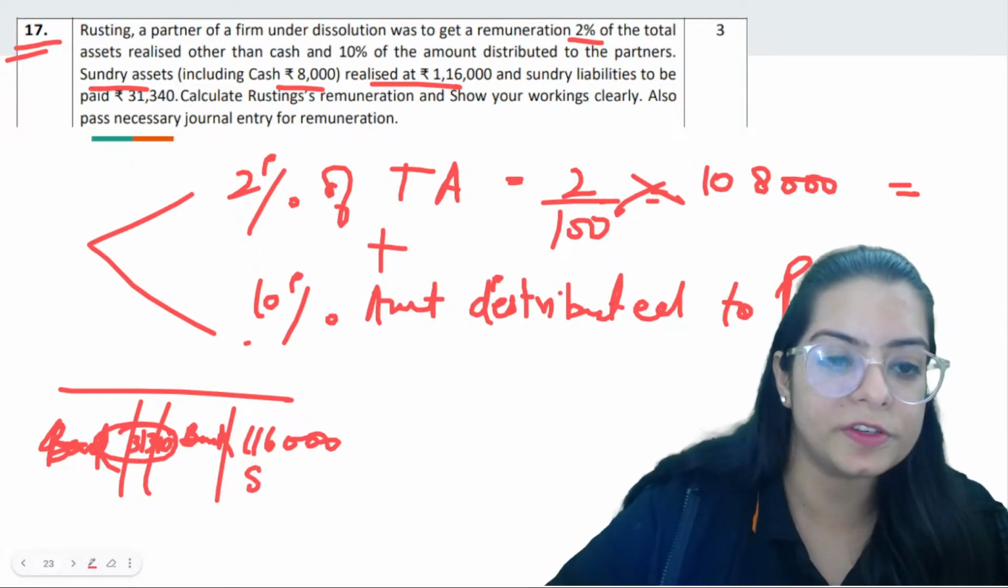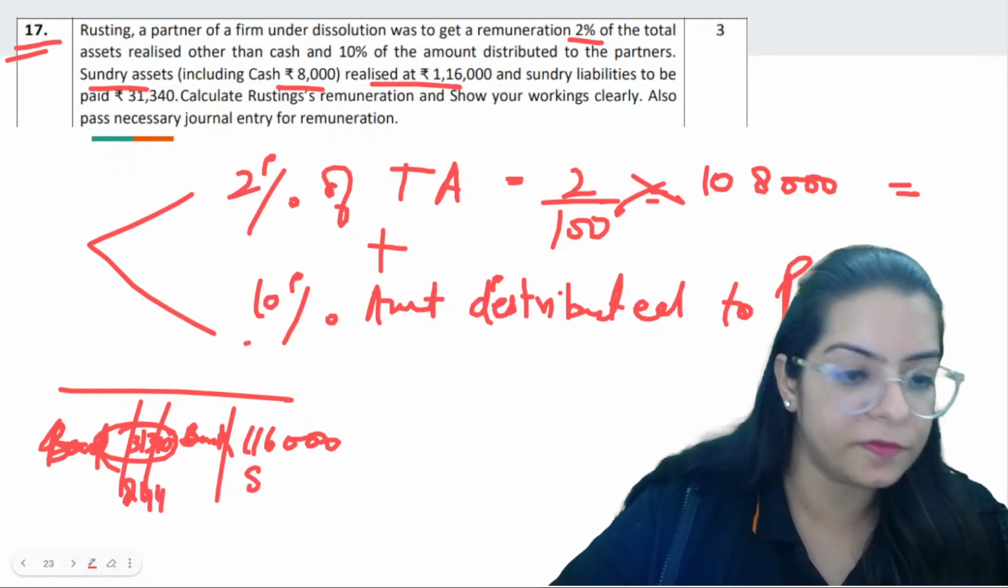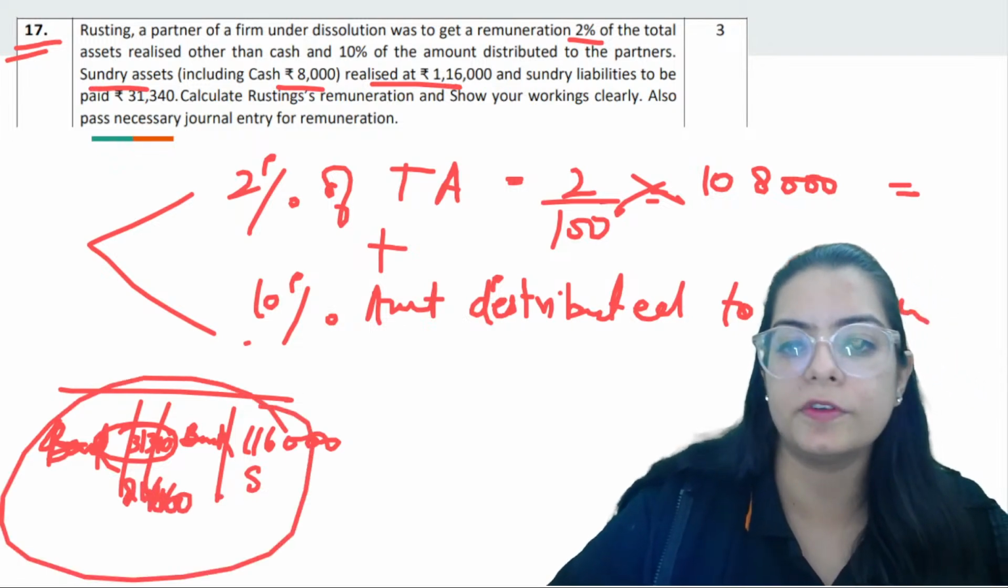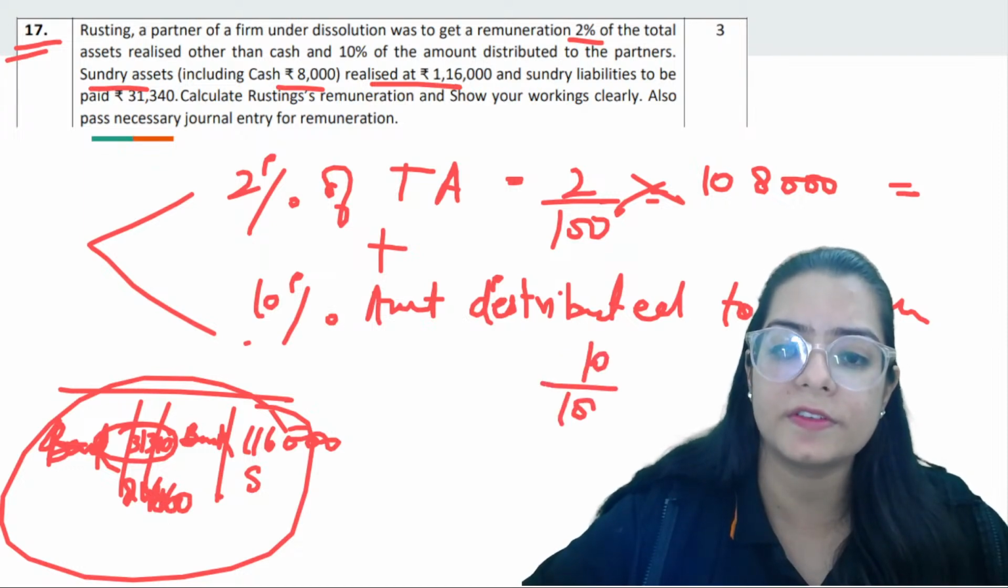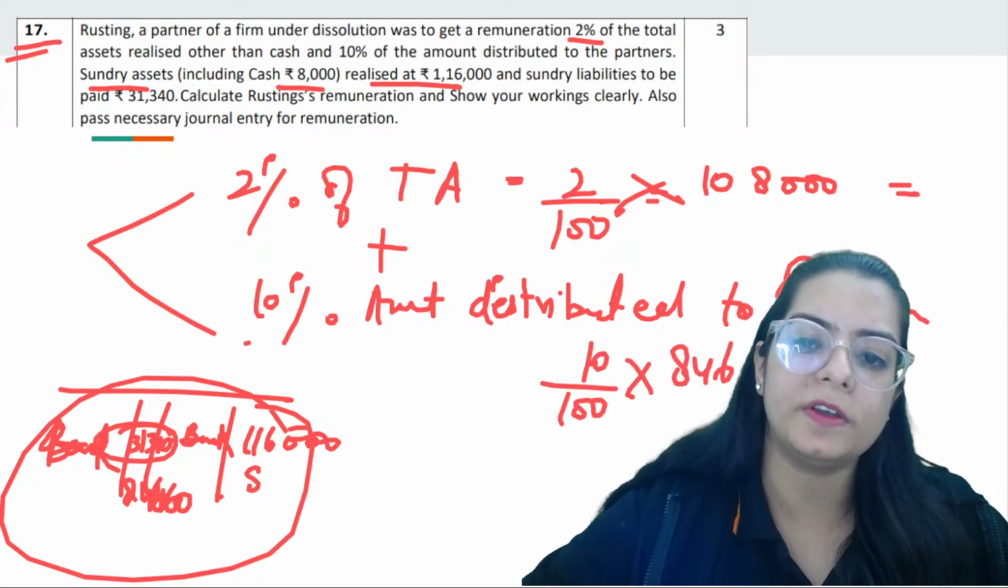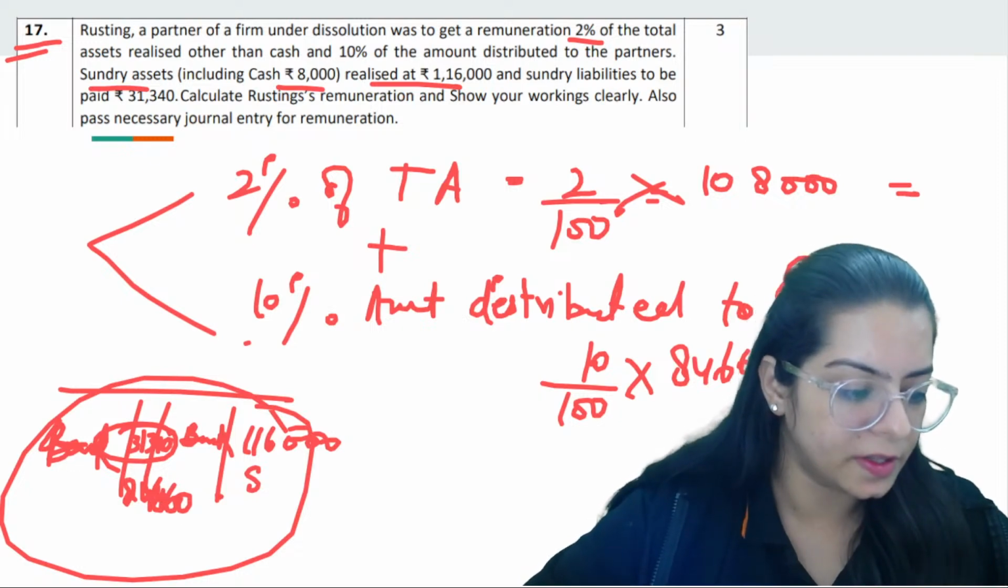So remaining is how much? 84,660. So 10% of 84,660, that is what they are going to get.